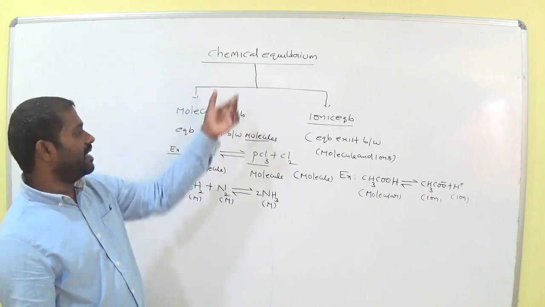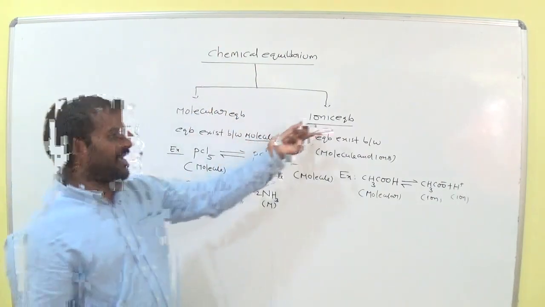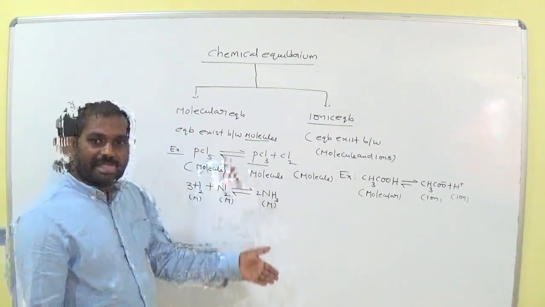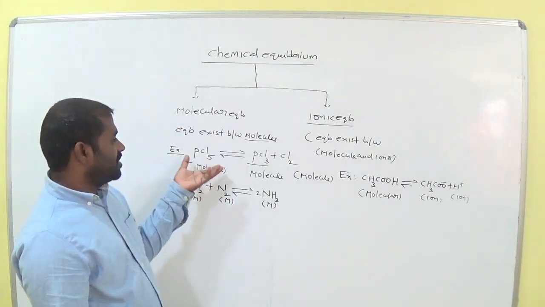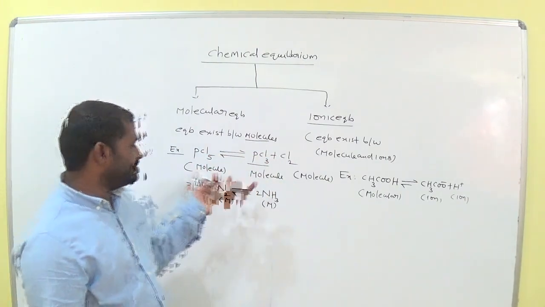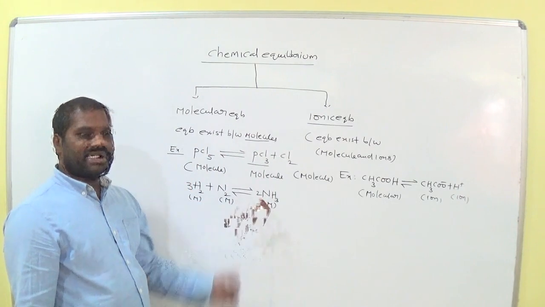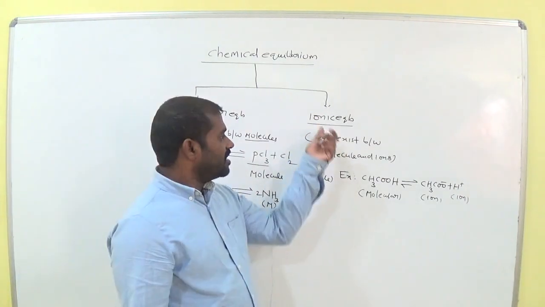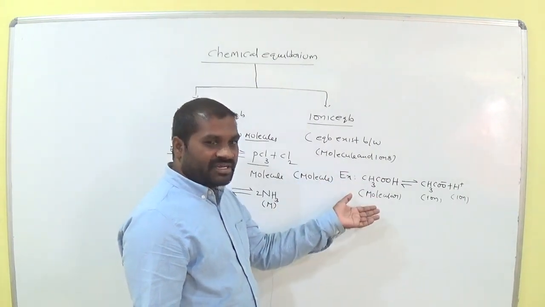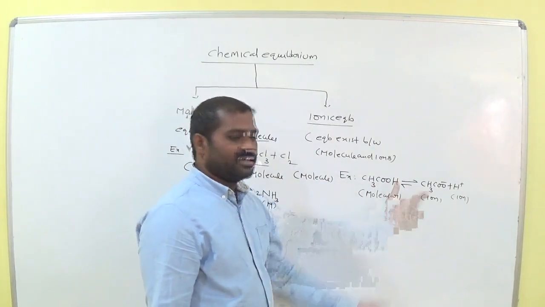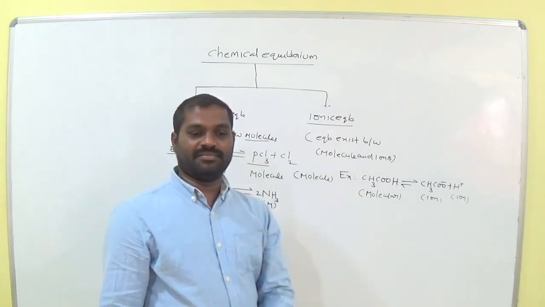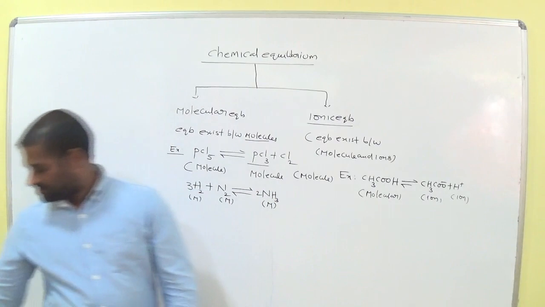So chemical equilibrium is again classified as molecular equilibrium and ionic equilibrium. What is meant by molecular equilibrium here? Equilibrium exists in between molecules only. Example, Haber process. Come to ionic equilibrium. Here equilibrium exists in between molecule and ion. Such type of equilibrium is called ionic equilibrium. Is it clear?